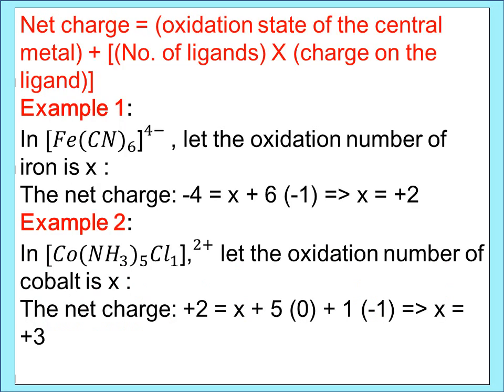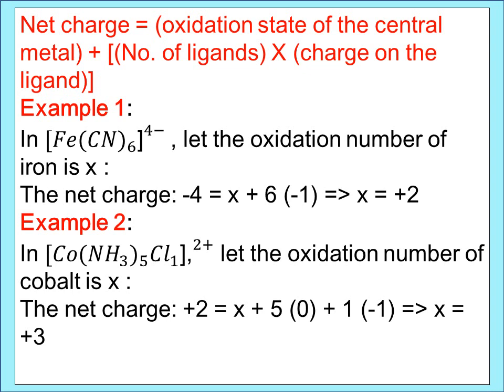We know the formula to calculate the net charge of the complex: oxidation state of the central metal atom plus number of ligands into charge on the ligand. Suppose you want to find out the charge on the central metal ion, how will you do it? In the case of [Fe(CN)6]4-, there are 6 cyanide ions. Each cyanide carries minus 1 charge, so 6 into minus 1 is minus 6.